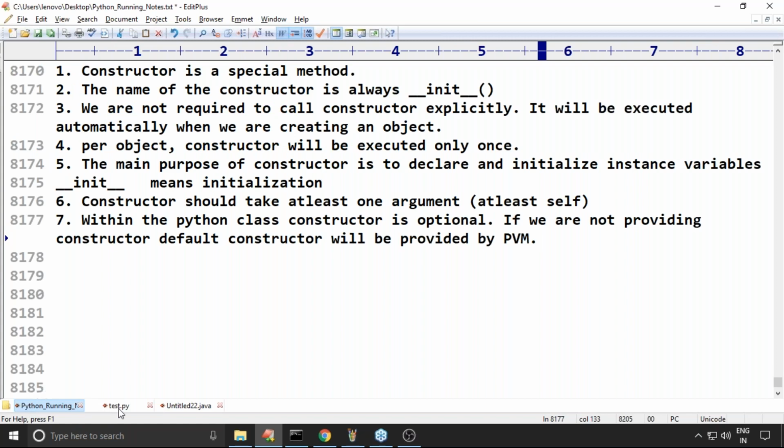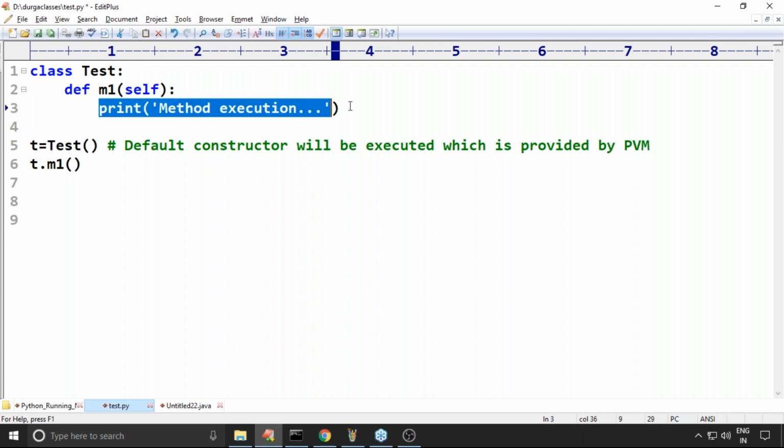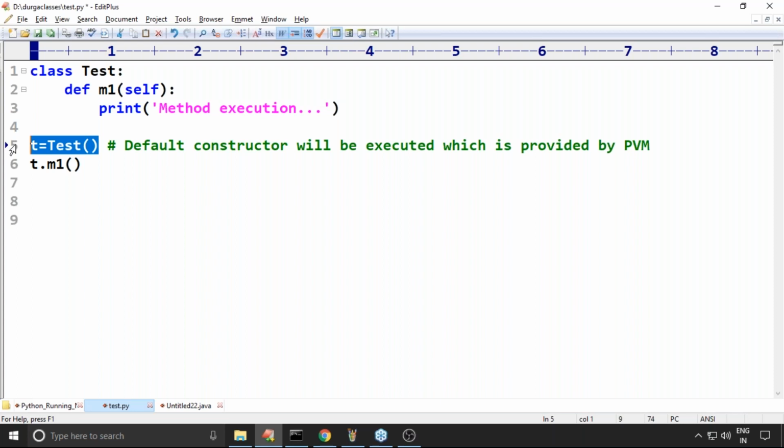That is the problem. The object is ready, and on that object you can call m1, no problem at all. In m1, we only print. Suppose I ask whether this T object contains some X property, Y property, can you print the X value, Y value? Sorry. In this case, my object is a blank object which is not having any data.